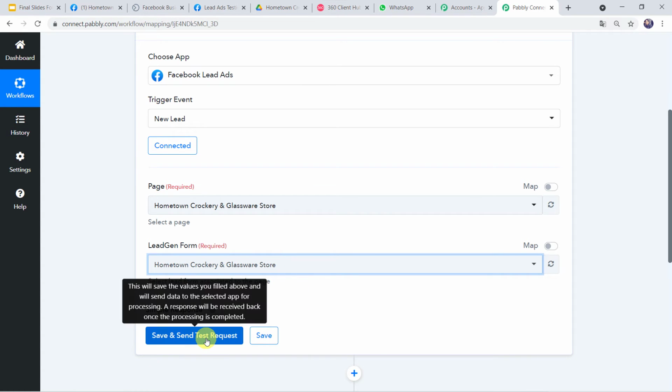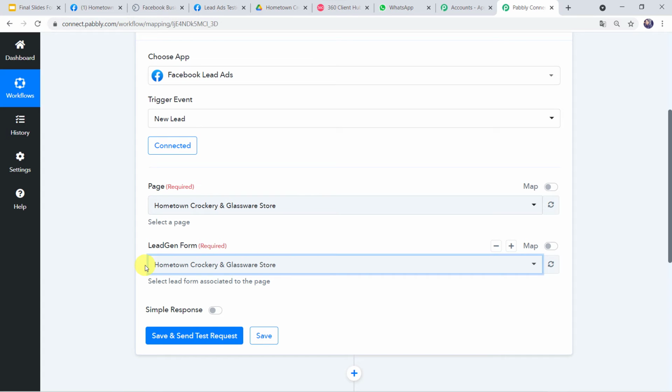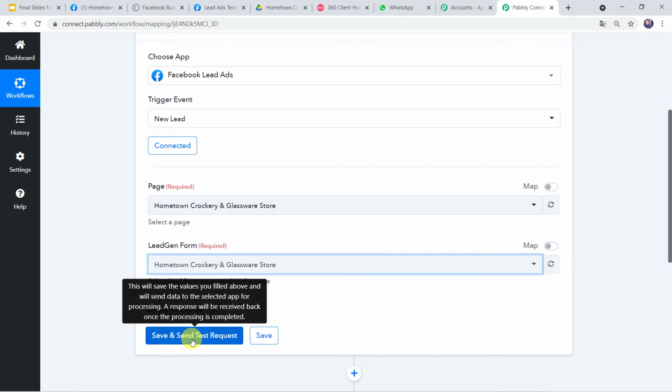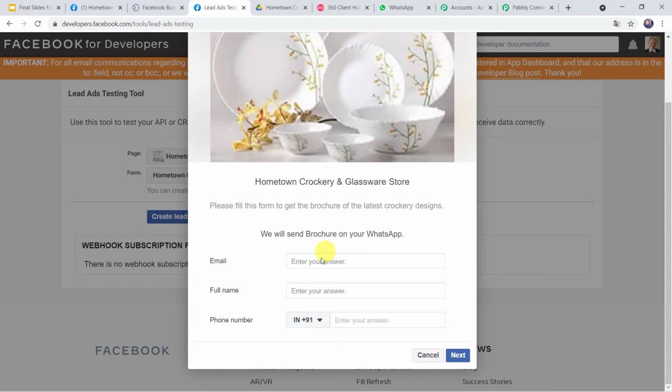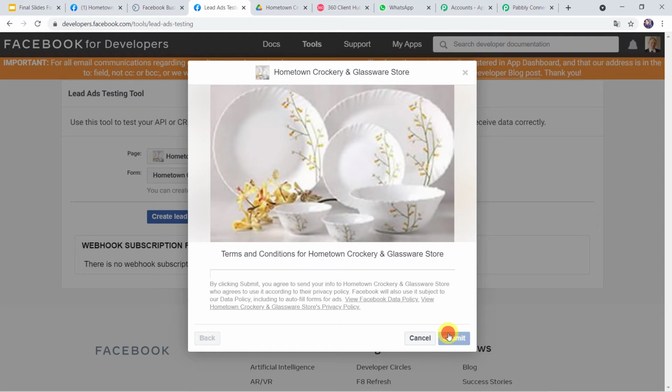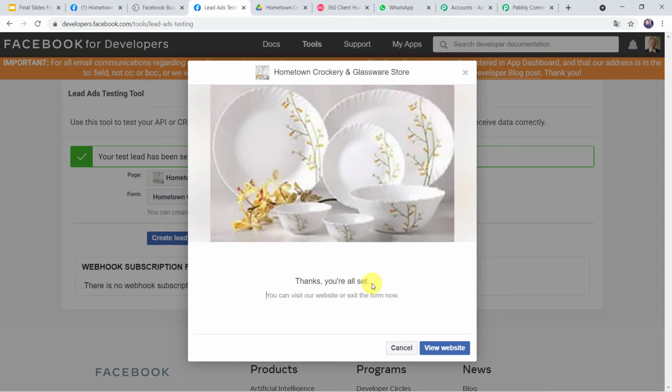Now before clicking on save and send test request, first we have to go to the form and create a test lead on the name of some customer, just because after clicking on this option it is going to capture the recent response. So let us go to the form and here let us fill the details of the customer, email address as shikhaarya25@gmail.com. Let us give the full name as Shikha Arya and let us give her phone number over here. That is the WhatsApp number. Click on next. Submit. Thanks, you are all set.